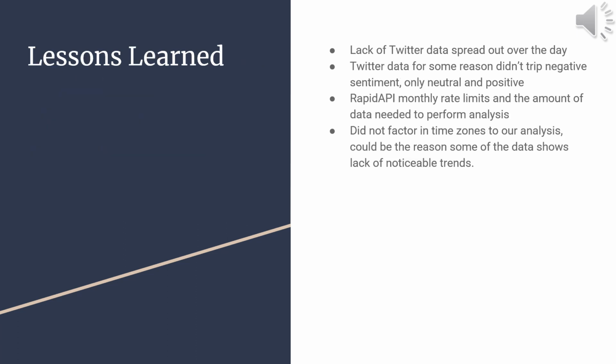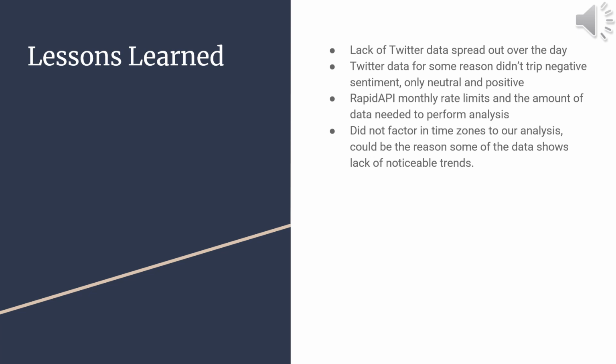Here are some lessons learned throughout the project. Our Twitter data was not spread out throughout the day, and we were unable to analyze it correctly. Twitter data also, for some reason, didn't show negative sentiment, only neutral and positive. When collecting the data from Rapid API, the monthly rate limits from the free trials limited the amount of data that we could collect from the platform and perform analysis.